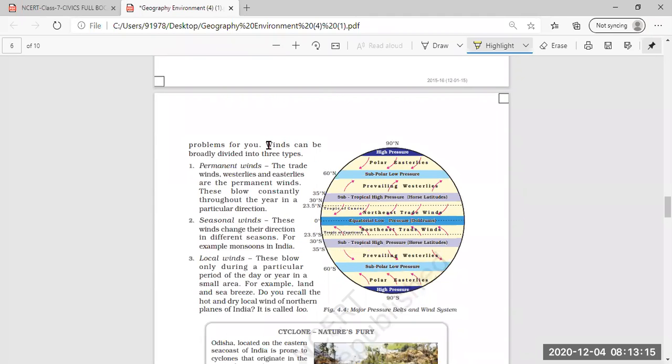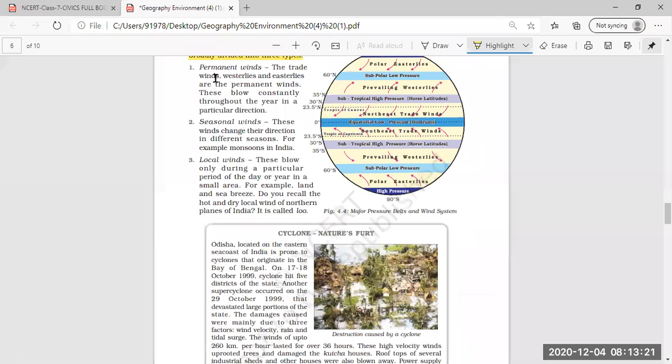that winds can be broadly divided into three types. Permanent winds, I had explained in the previous video also what permanent winds are. As the name indicates, they remain permanent throughout the year. From the name it is also indicated: westerlies and easterlies.